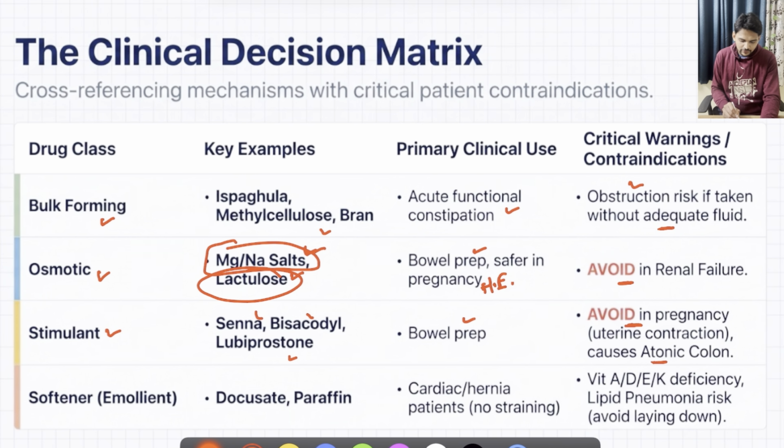And finally, the stool softeners like liquid paraffin are mainly used when there is excess straining during stool passage, and it is important for patients of cardiac disease and hernia because there avoiding straining is one of the protective measures for further worsening of their underlying condition. But remember, long-term use might lead to fat-soluble vitamin deficiencies, and there might be chances of lipid pneumonia risk.